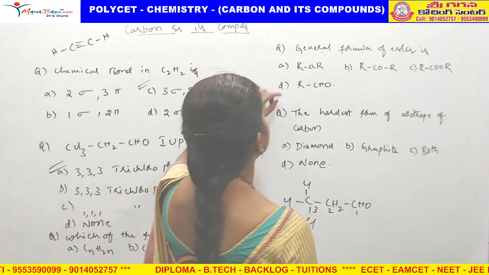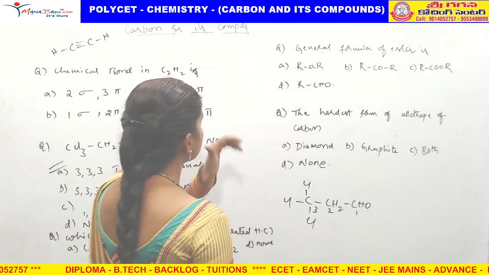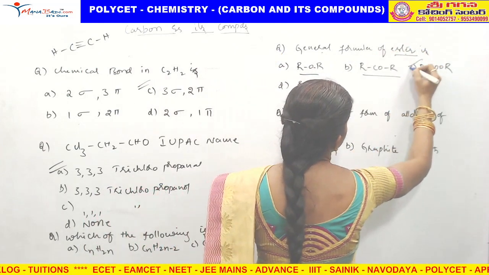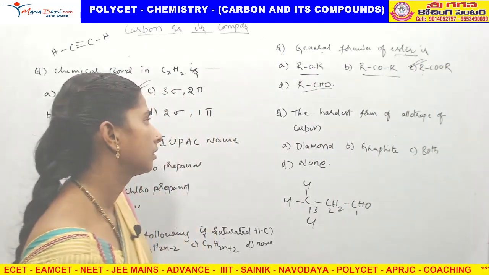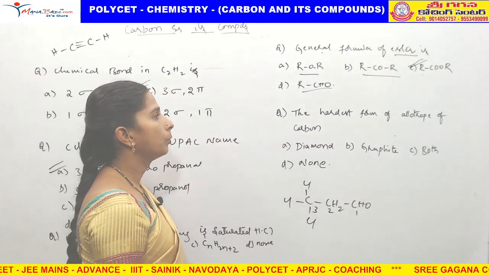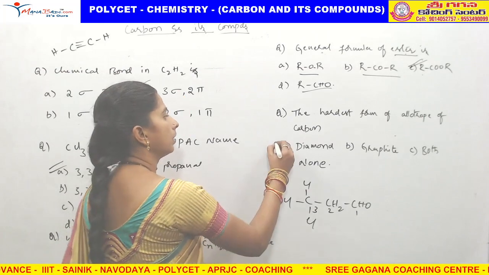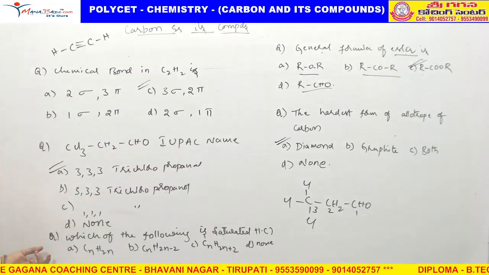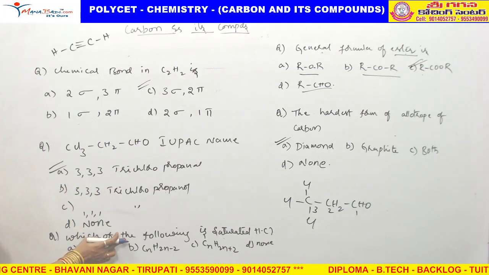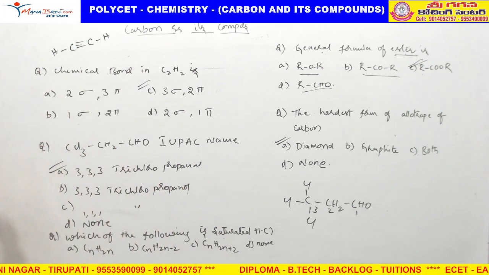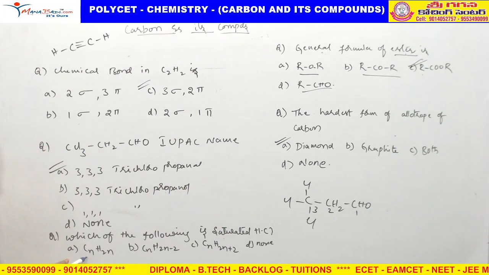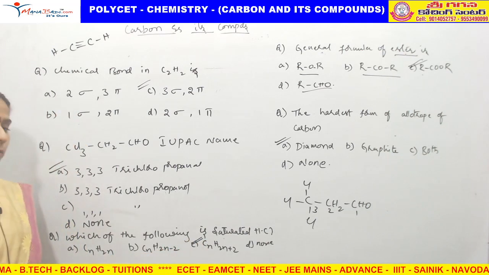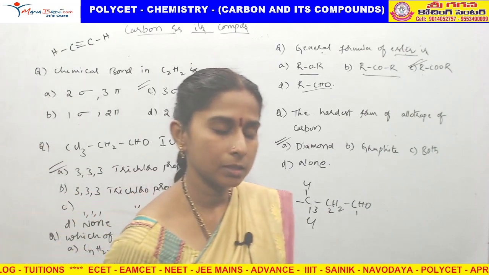Not true. Next. What is the general formula of ester? This is ether. This is ketone. This is ester. This is aldehyde. Next. What is the hardest form of allotrope of carbon? Diamond. That's all. That is carbon and its compounds. Sorry, I forgot this one. Which of the following is a saturated hydrocarbon? Saturated, this is for alkene, alkyne. Alkane is CnH2n+2, that we are calling a saturated hydrocarbon.